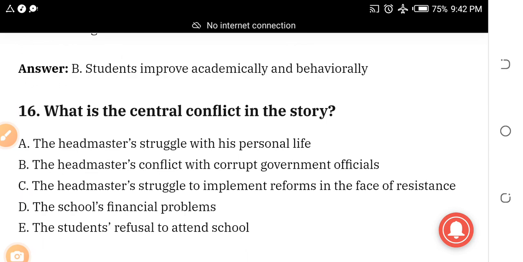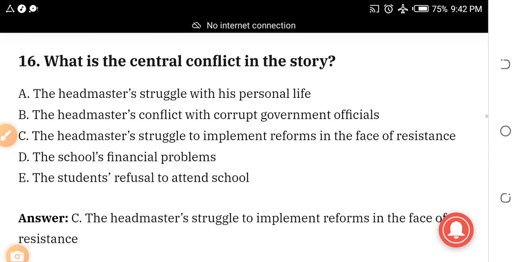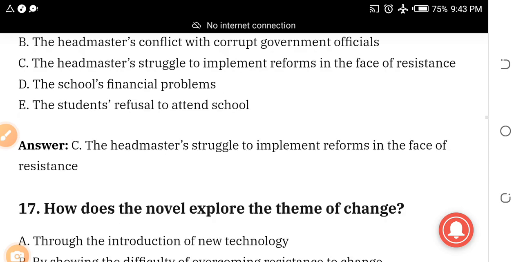Number 16. What is the central conflict in the story? A. The headmaster's struggle with his personal life. B. The headmaster's conflict with corrupt government officials. C. The headmaster's struggle to implement reforms in the face of resistance. D. The headmaster's financial problems. E. The student's refusal to attend school. The answer is the headmaster's struggle to implement reforms in the face of resistance.